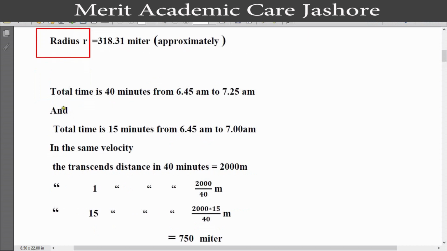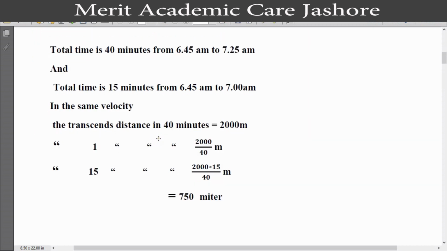Now the total time is 40 minutes from 6:45 am to 7:25 am, and the time is 15 minutes from 6:45 am to 7:00 am. At the same velocity, the distance covered in 40 minutes is equal to 2000 meter.